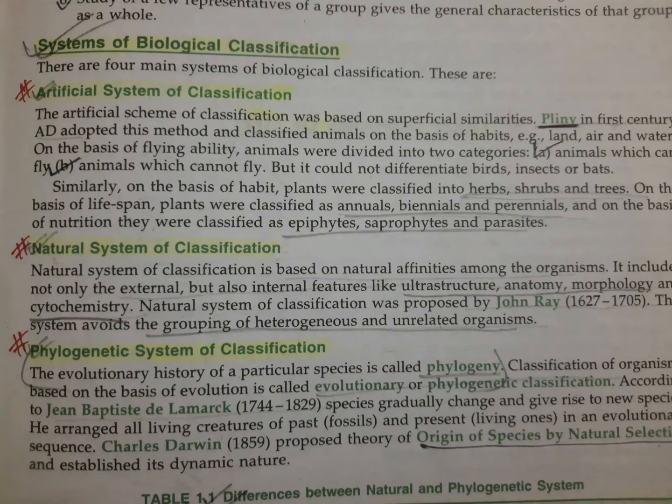The next system, and the most important system which is used now, is the phylogenetic system of classification. The evolutionary history of a particular species is known as phylogeny. The classification of all living organisms based on evolution is known as the phylogenetic classification or the evolutionary classification.